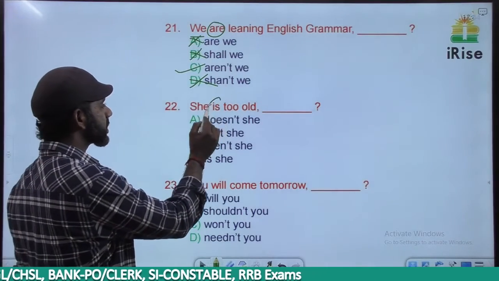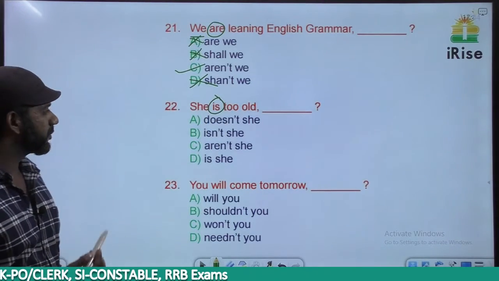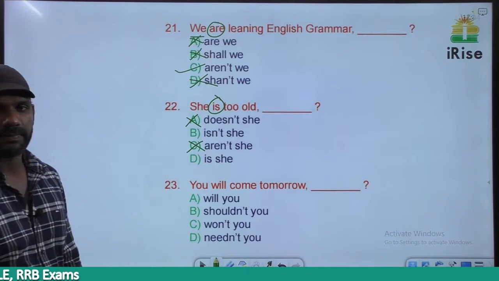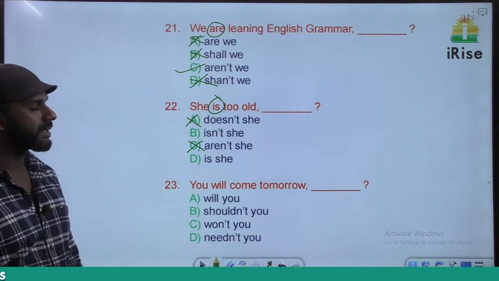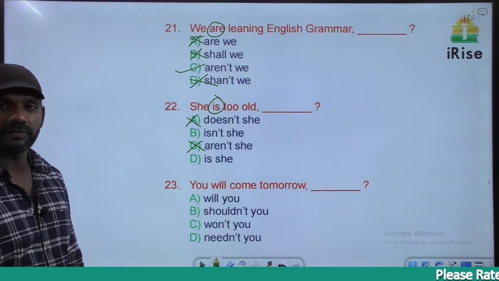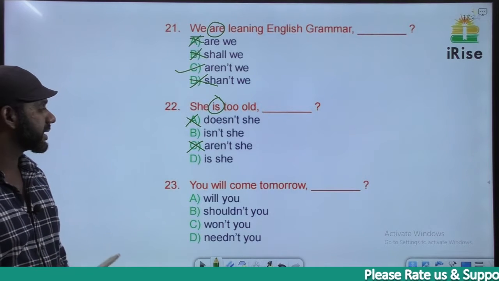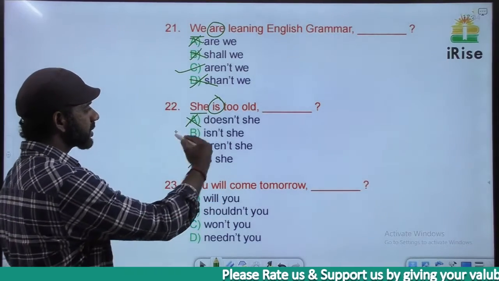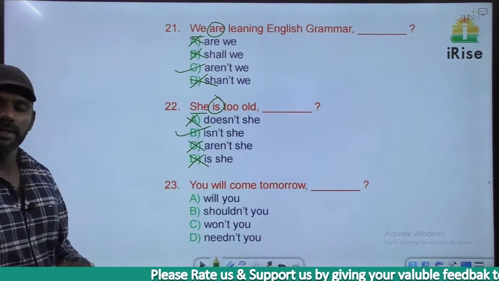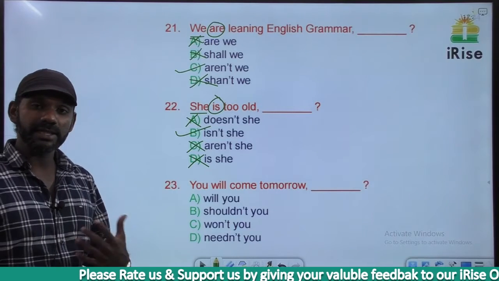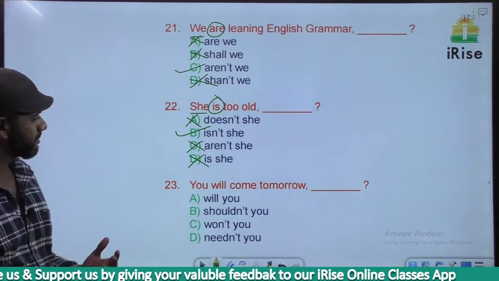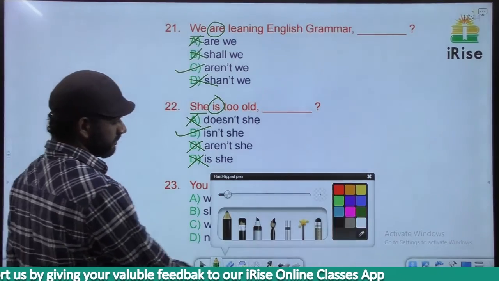She is too old. The auxiliary verb is. So the tag must be framed with is. Based on that, A and C are eliminated. No negative term in the sentence. So in the tag we need to have a negative term. Is not, short form is isn't. Based on that, D is eliminated. Subject is she, so isn't she. She is too old, isn't she? It means isn't she too old? That's the meaning. The next one.